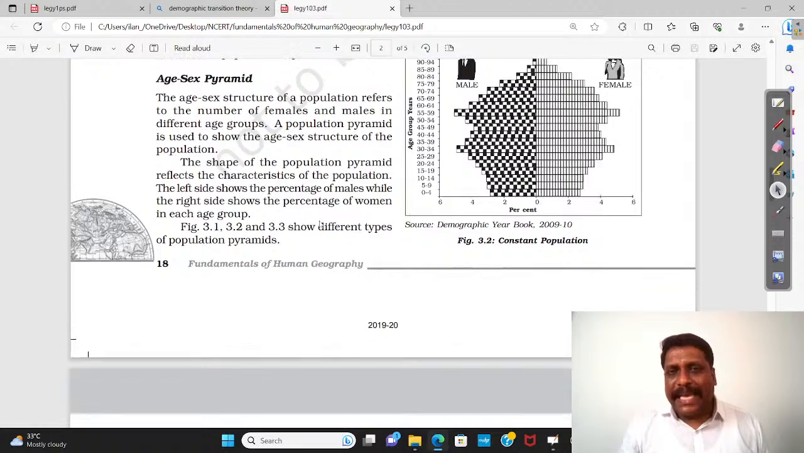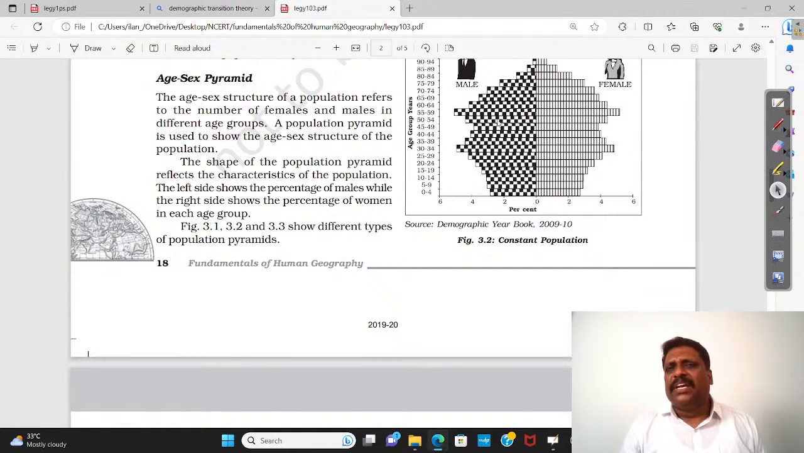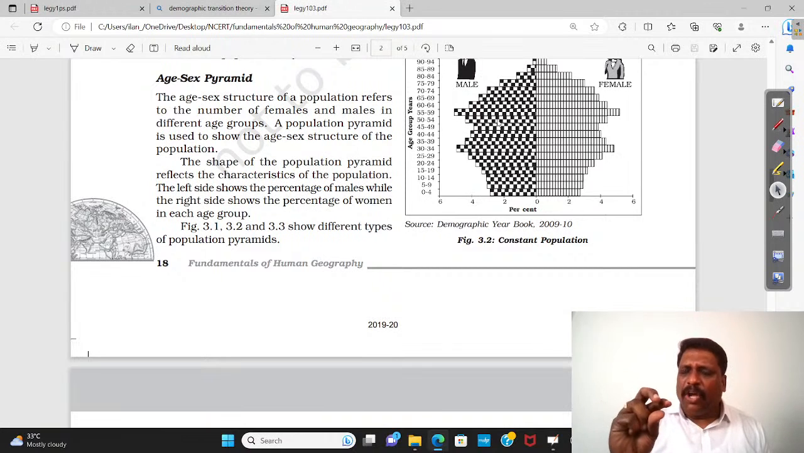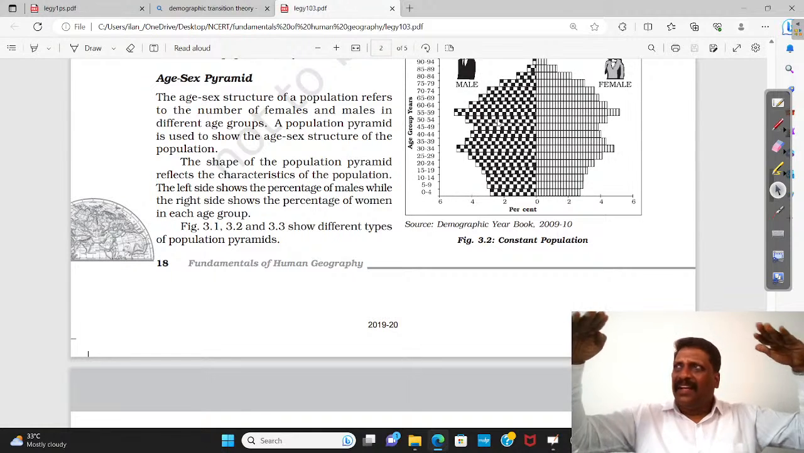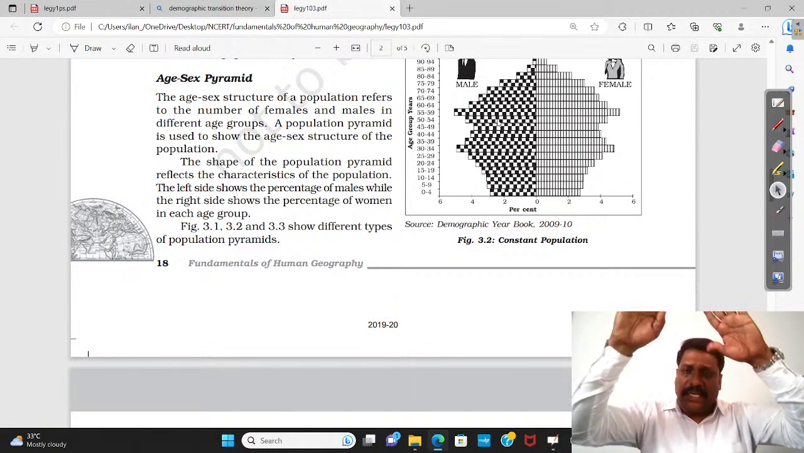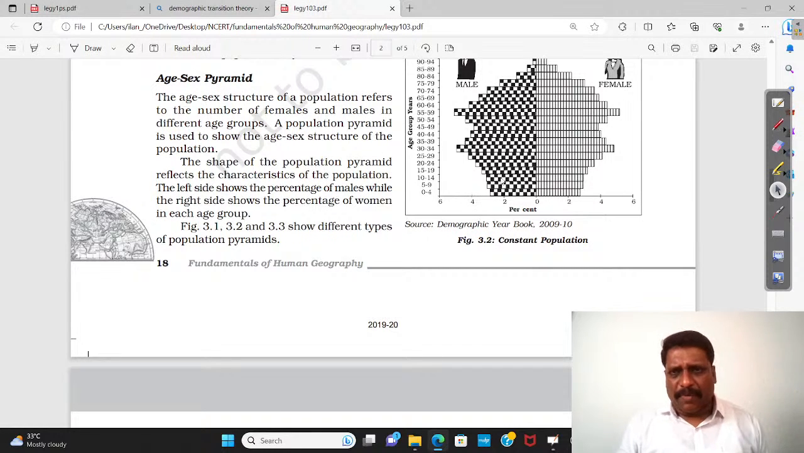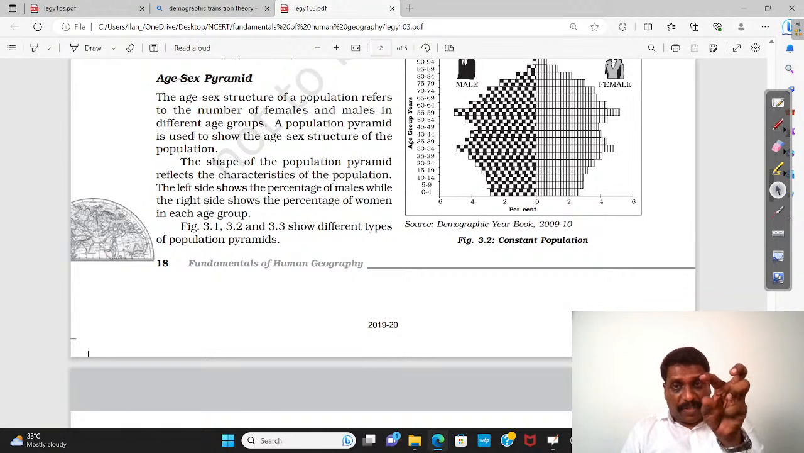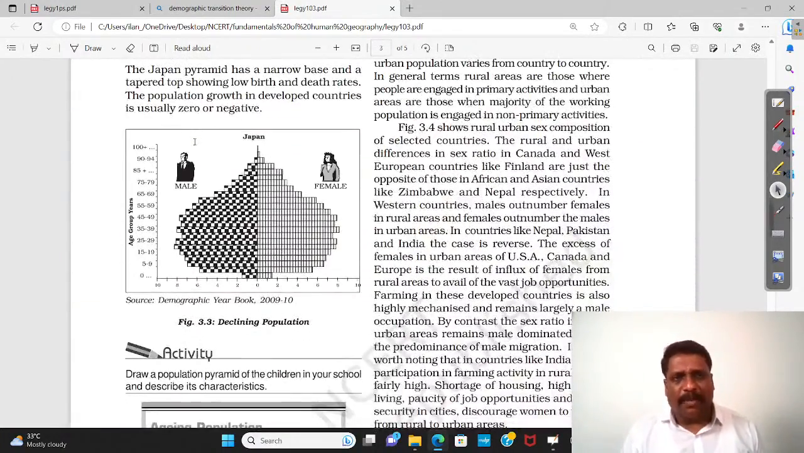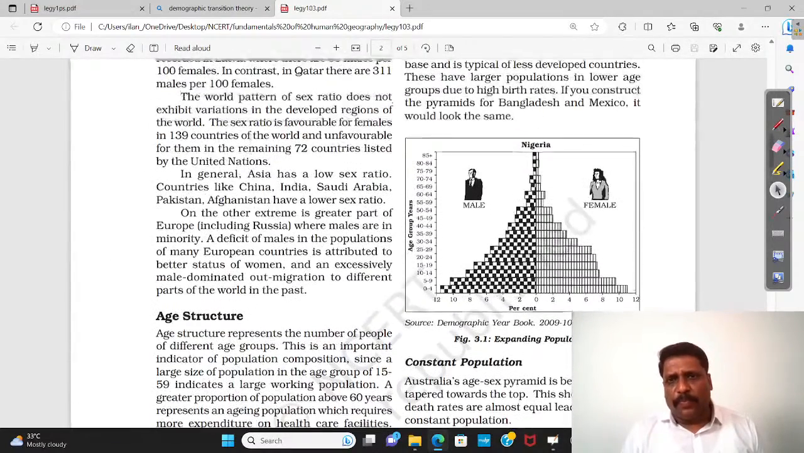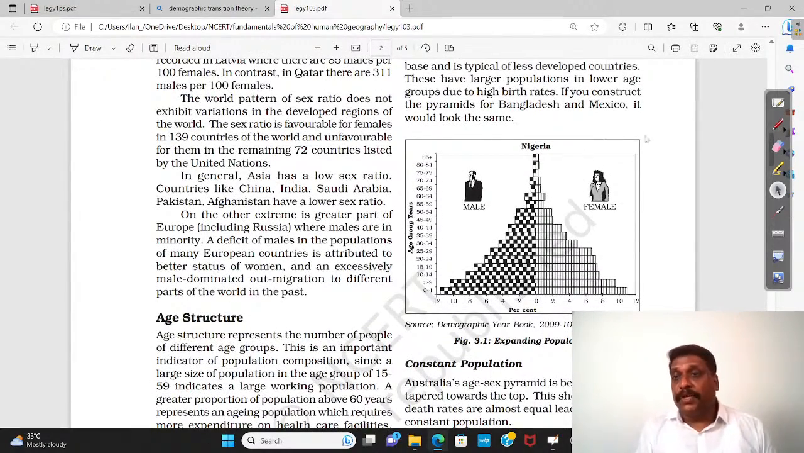Why exactly is it called an age sex pyramid? Normally, if you construct it for the whole world as such, the young population will be more, then slightly less will be mature, slightly less will be old. That's why you call them a pyramid. Now, looking at the size and shape of the pyramid, you can also say whether this population is increasing, decreasing, or stable. How? I'll tell you. Here I'm showing you a graph. See here, Nigeria, perfect pyramid, perfect pyramid.